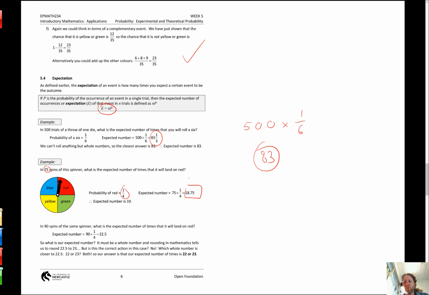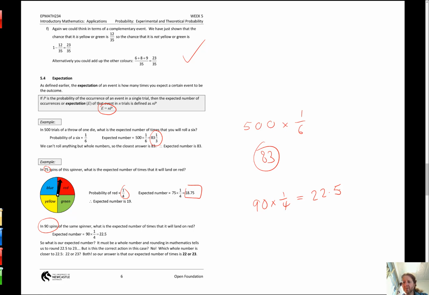So what happens when we do 90 spins? If I do 90 spins of that spinner, and I know it's a quarter of the time I expect it to land on red, well, 90 times a quarter is 22.5. Now we know we've got to go to the nearest whole number, because I can't spin this spinner and get 22.5 times it landing on red.